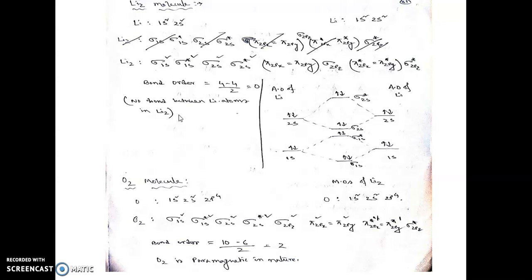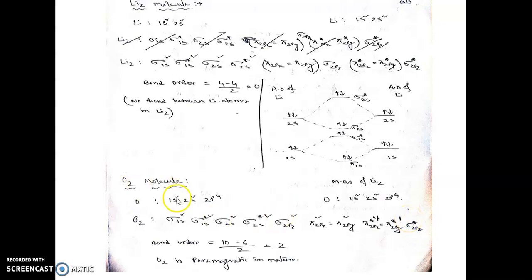Now let's discuss the oxygen molecule. The O2 molecule does exist, so there must be some bond order that can be obtained in the molecular orbital picture of O2. The electronic configuration of oxygen is 1s2 2s2 2p4, and for oxygen the molecular orbitals are distributed this way: sigma 1s, sigma star 1s, sigma 2s, sigma star 2s, sigma 2pz will come first, then pi 2px, pi 2py, and then the antibonding pi star 2px, pi star 2py, and sigma star 2pz.